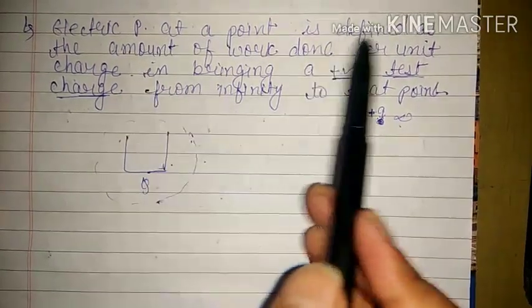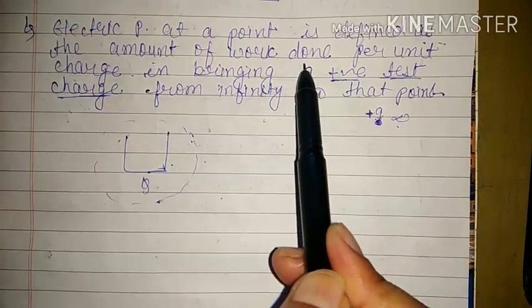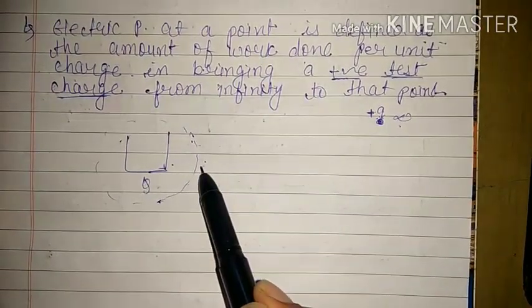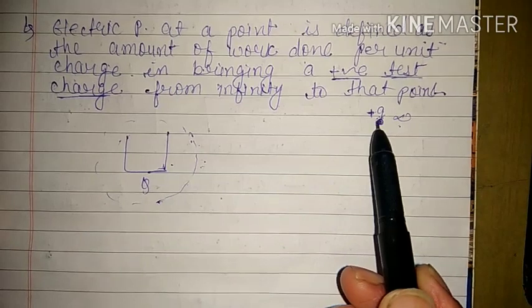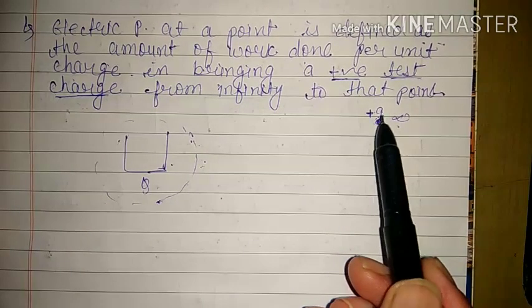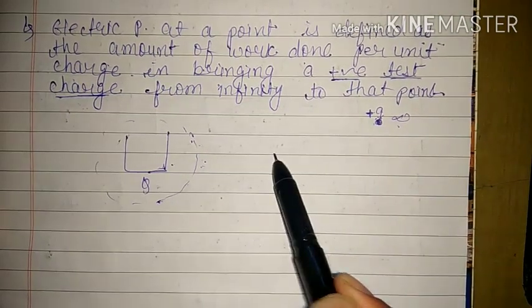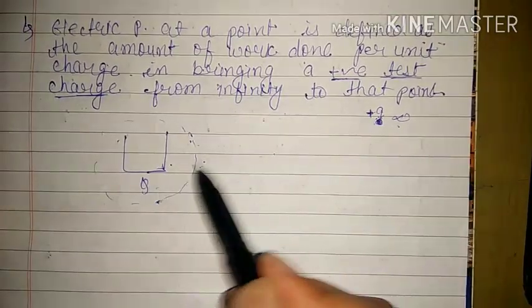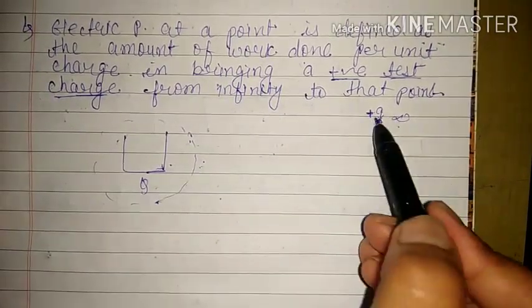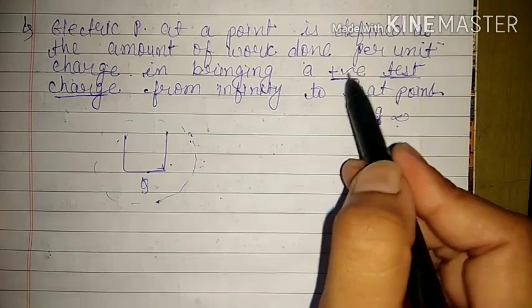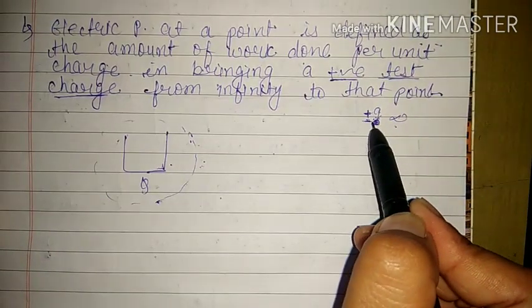Obviously we will have to do some amount of work, because if there is a repulsive force, we will have to do work on the body. We have already specified that this will always be a positive test charge.